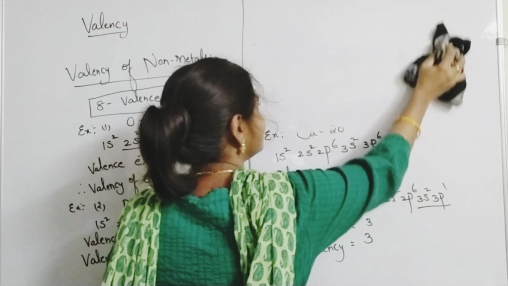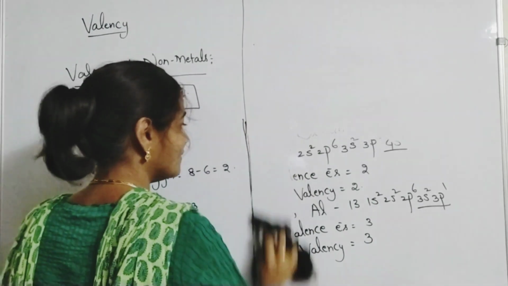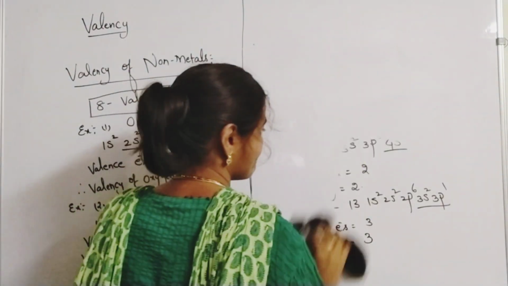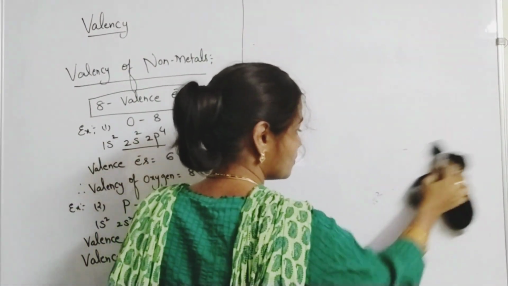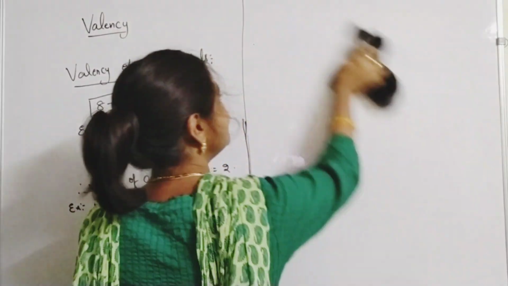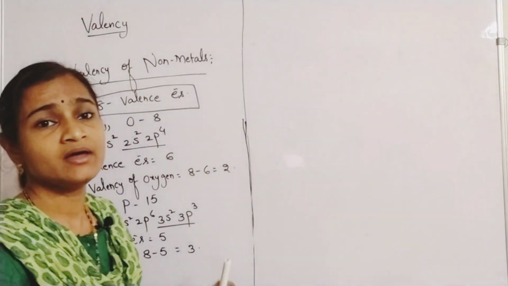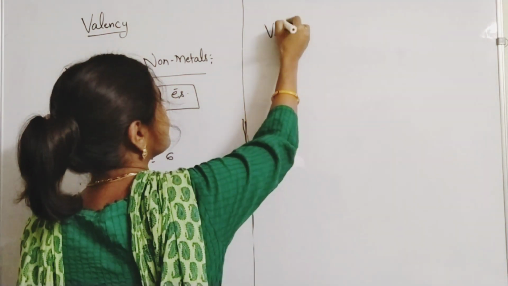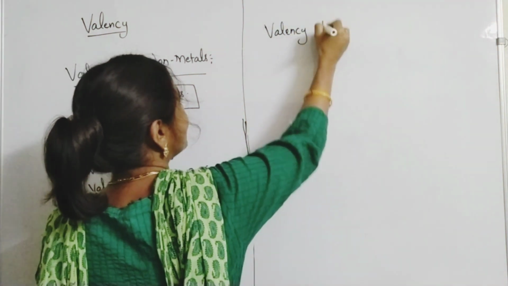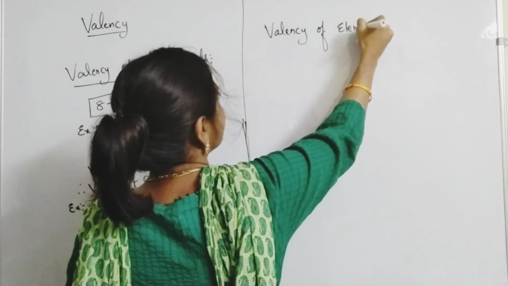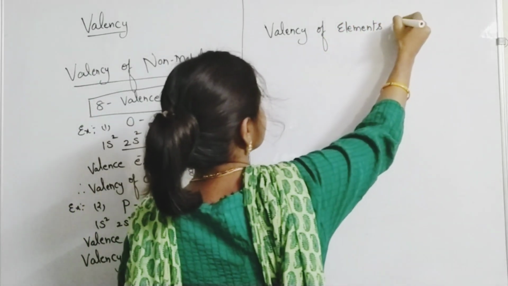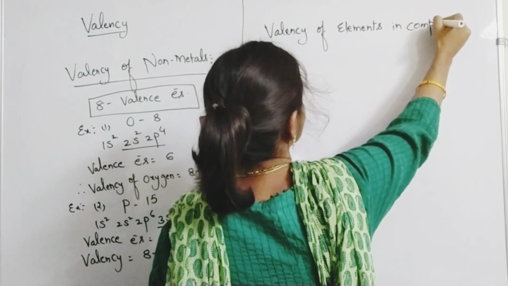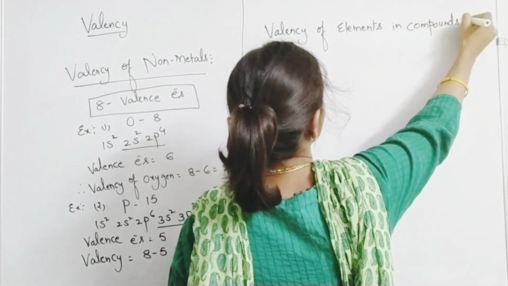Now I am going to tell you about the valency of elements in a given compound. So how to identify the valency of elements in compounds?